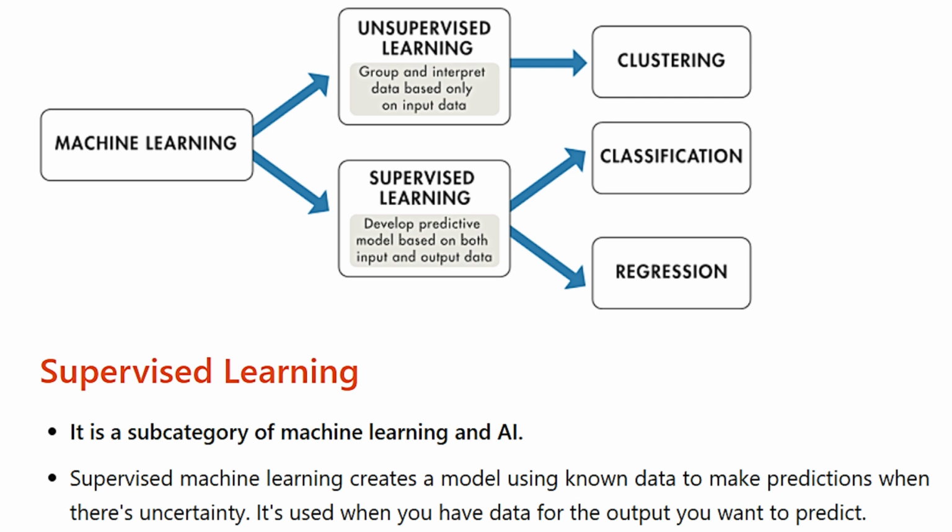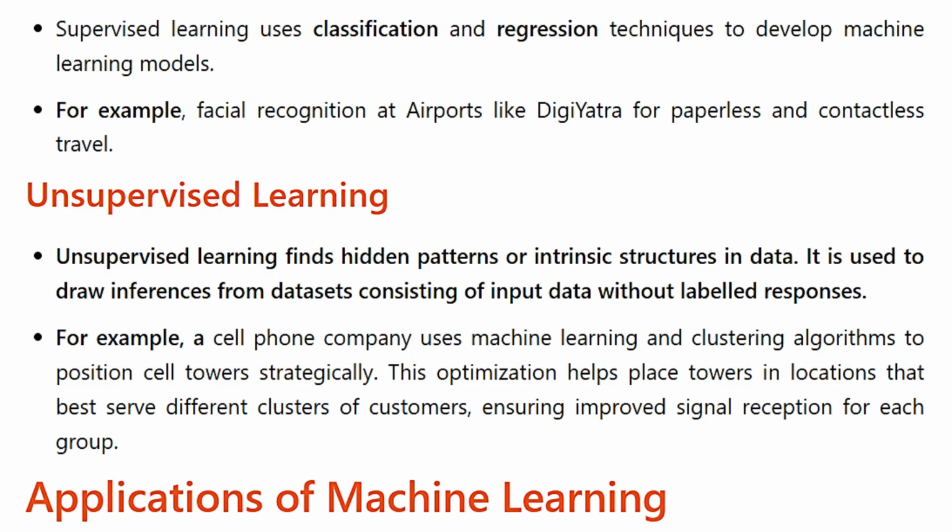It is a subcategory of machine learning and AI. Supervised machine learning creates a model using known data to make predictions when there's uncertainty. It's used when you have data for the output you want to predict. Supervised learning uses classification and regression techniques to develop machine learning models. For example, facial recognition at airports like DG Yatra for paperless and contactless travel.